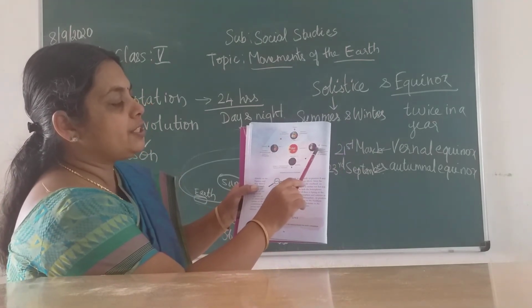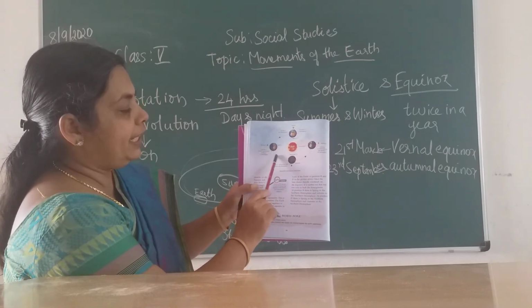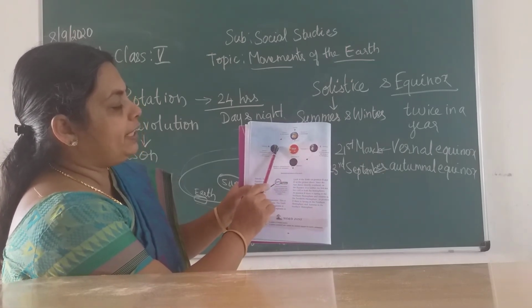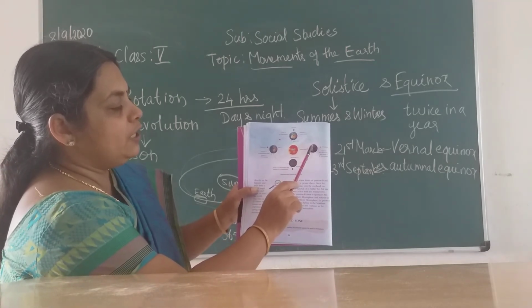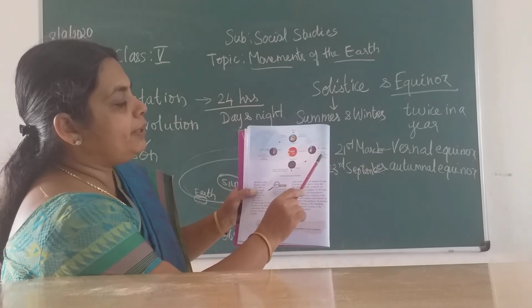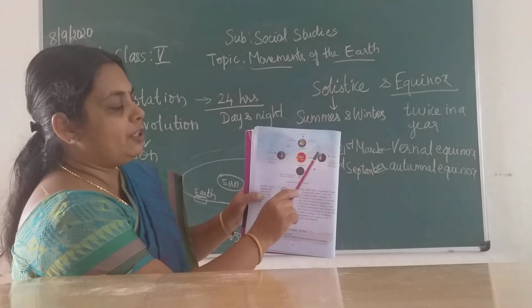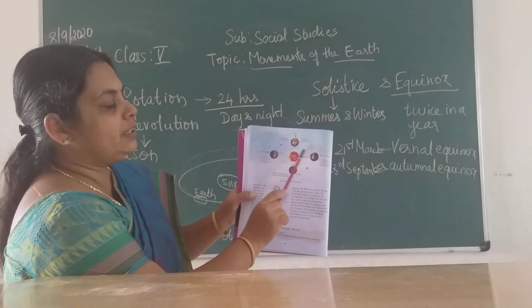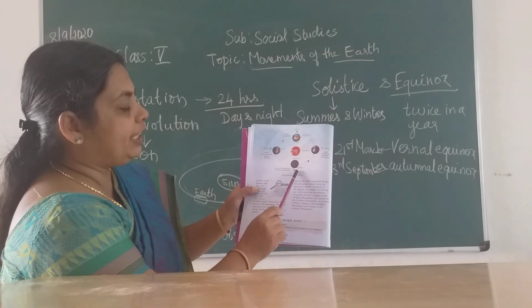Coming to the position C, you have, see, the earth would have rotated now. So like this it comes. So this part will become dark and this part will get light. So observe this on December 22nd. It is summer in the southern hemisphere and winter in the northern hemisphere, because this part of the earth is away from the sunlight. The next one, coming to equinox.